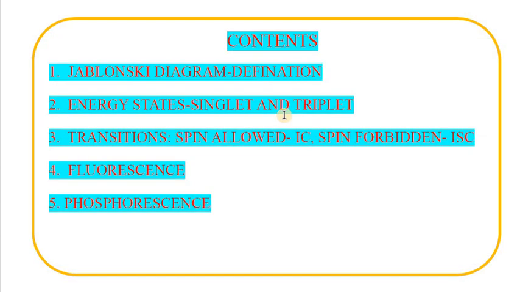A diagram by which we can see the photophysical process. The content of my topic is the Jablonski diagram, its definition, different energy states, whether singlet or triplet, and different transitions which are spin allowed or spin forbidden. Spin allowed transitions are internal conversion and spin forbidden transitions are intersystem crossing. The next part of the content is fluorescence and phosphorescence.